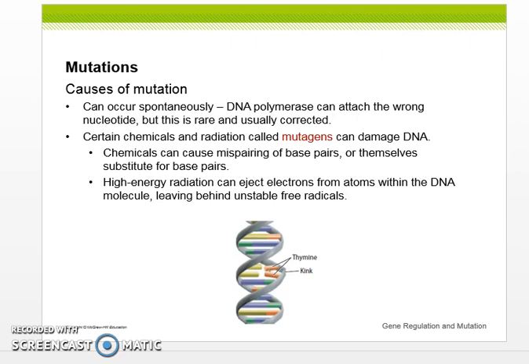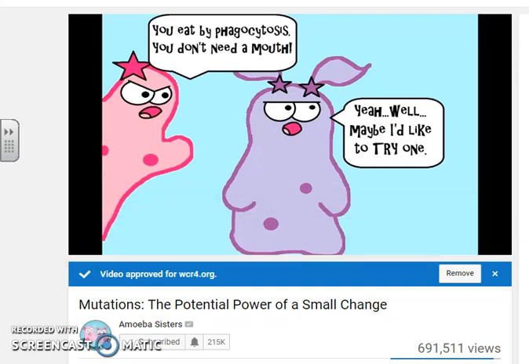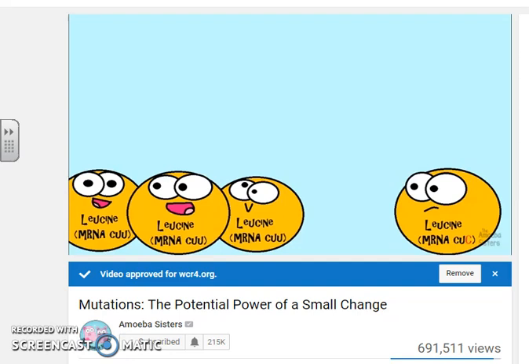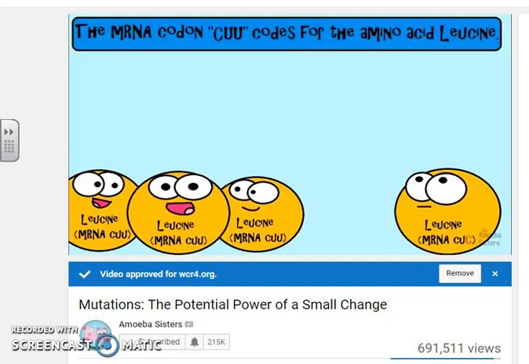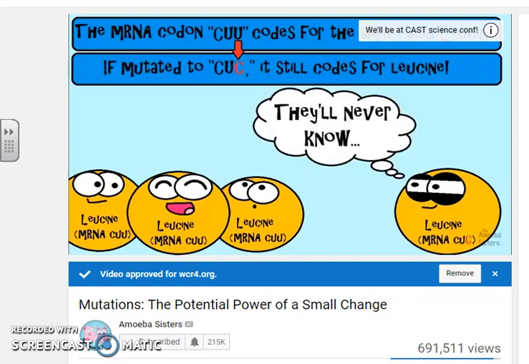Certain chemicals and radiation called mutagens can damage DNA. For example, chemicals can cause mispairing of base pairs or themselves substitute for base pairs. High energy radiation can eject electrons from atoms within the DNA molecule, leaving behind unstable free radicals. Not like X-Men either. And more about that when we get to natural selection. Many mutations are actually neutral in their effect, meaning they neither help nor harm an organism. And some mutations are harmful.